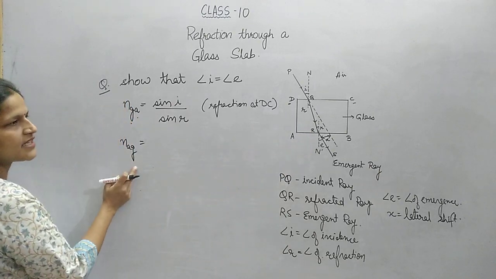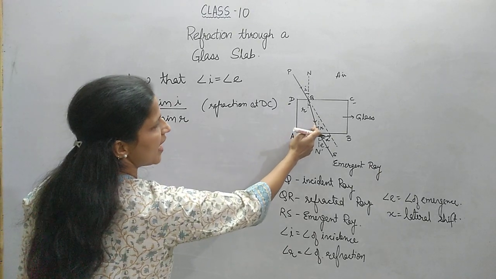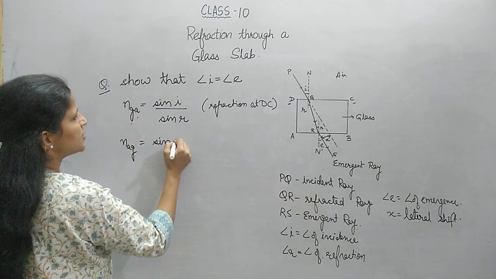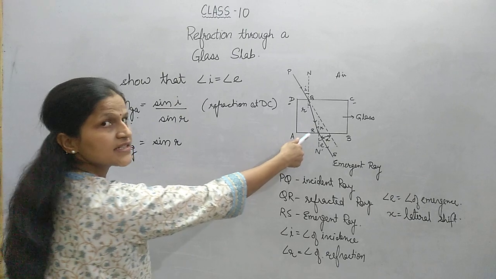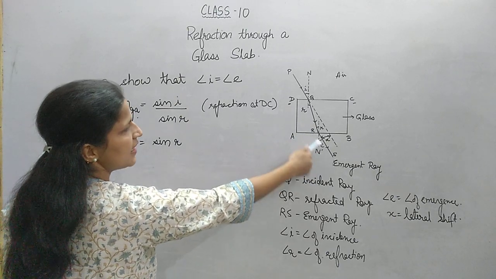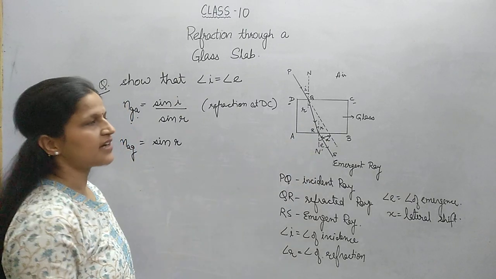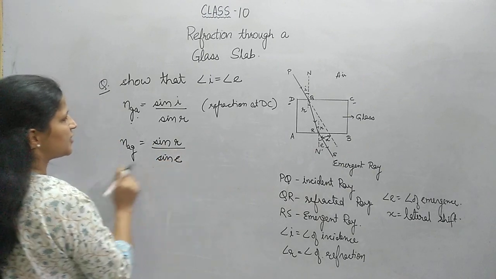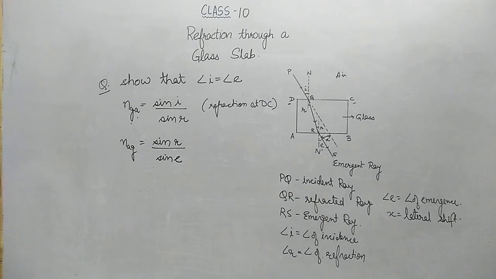तो NAG किसके बराबर आएगा? यहाँ पे एंगल ऑफ इंसिडेंस ये एंगल R है, तो साइन R हो जाएगा यहाँ पर, because this ray is serving as the incident ray and this ray RS is serving as the refracted ray in air. So this will be sin R upon sin E. The ratio becomes sin R upon sin E.